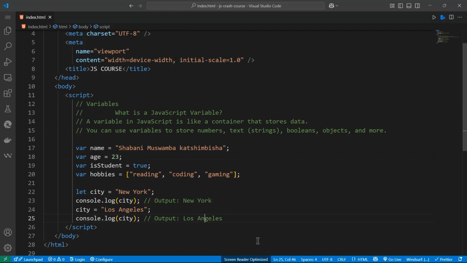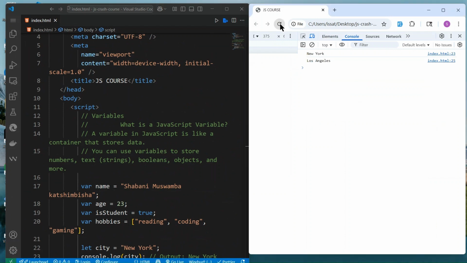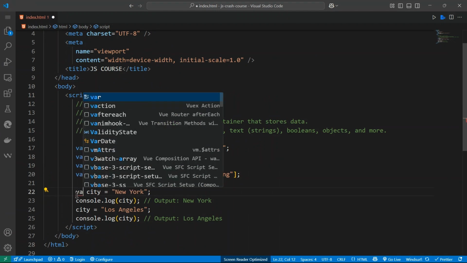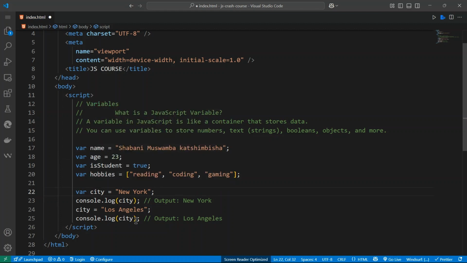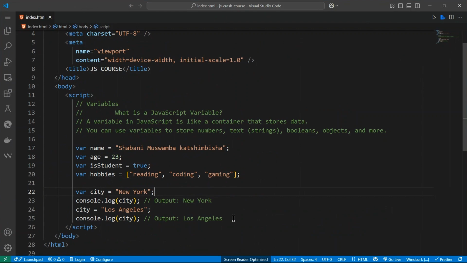If you save that, go back to the browser and reload, now we see before the city was New York, and then the city was Los Angeles. It's actually the same thing if you declare a city with var, and you can change it. If you reload again, you still get the same thing. But let's put that back to let.